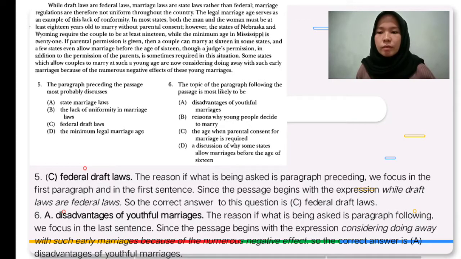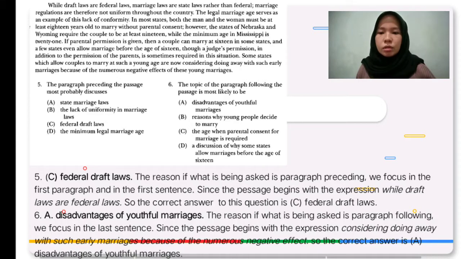However, Nebraska and Wyoming require the couple to be at least 19, while the minimum age in Mississippi is 21. If parental permission is given, a couple can marry at 16 in some states, and a few states even allow marriage before the age of 16 with a judge's permission.